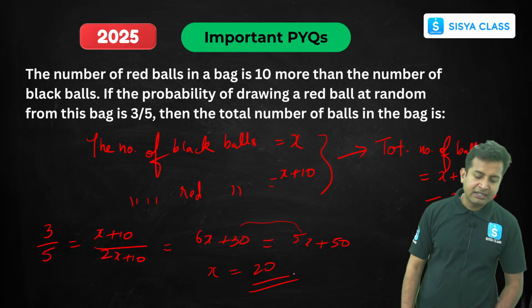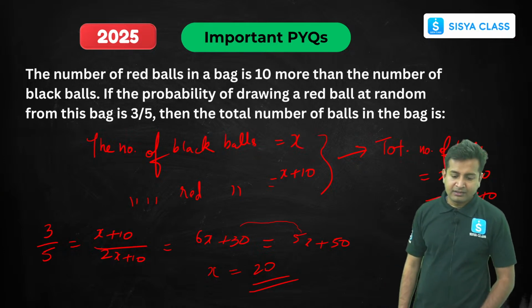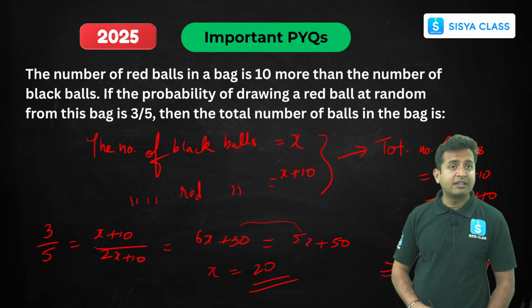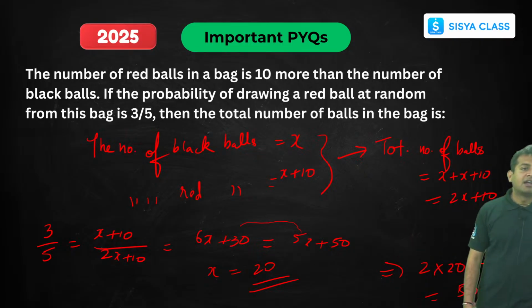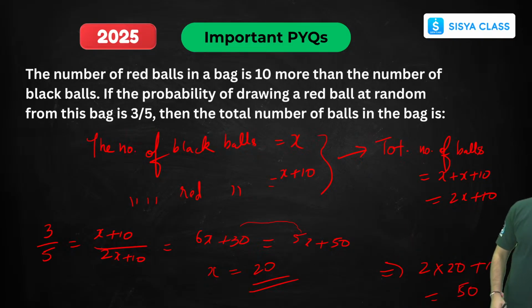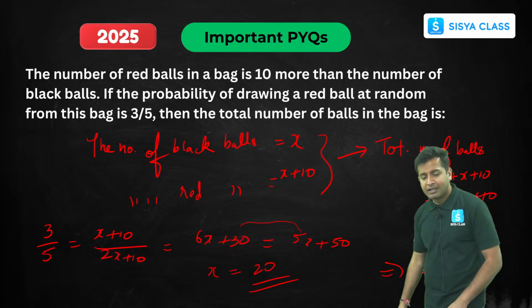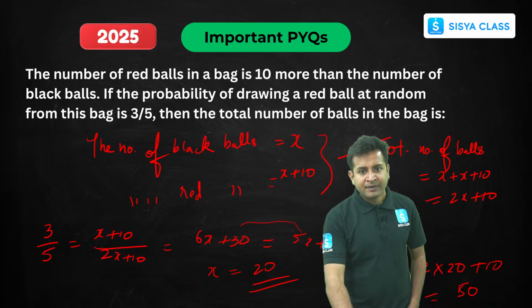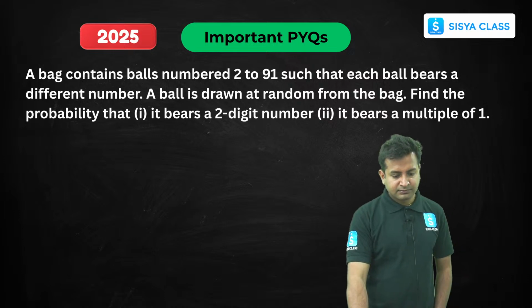So, there are 20 red balls, and the total number of balls would be nothing but 2 into 20 plus 10, which is nothing but 50 balls. Easy, simple, got it? I hope you all have understood this. Very, very simple. So what we need to do is we need to solve the equation. That's it, linear equation in one variable, and that will give us the answer. Easy, simple. Now let's proceed further.